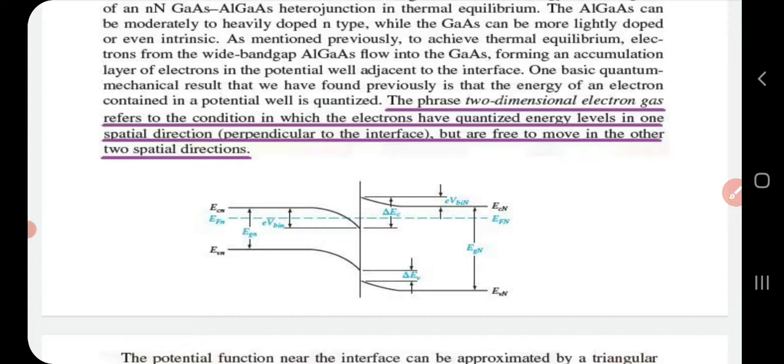That is the main concept of two-dimensional electron gas.